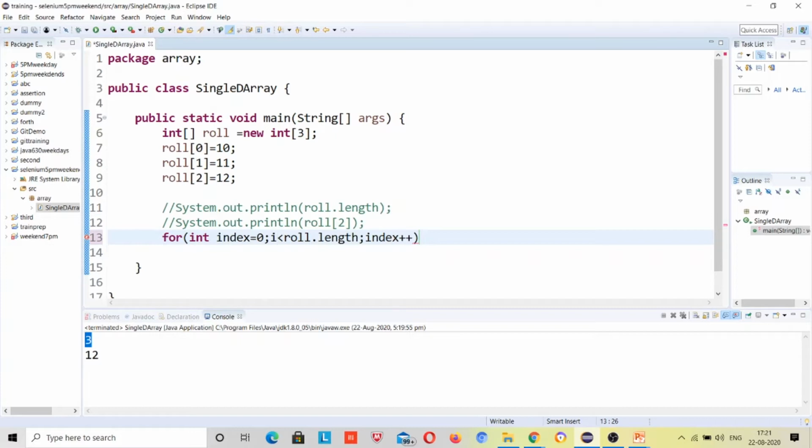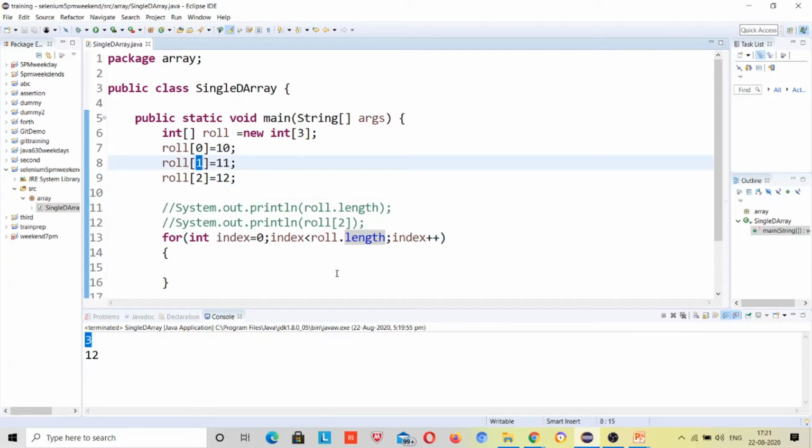Let me make it correct. Index, right? Now I'll open close. So why is this less than, right? Suppose we have declared an array, so the array index will be 0, 1 and 2, right?